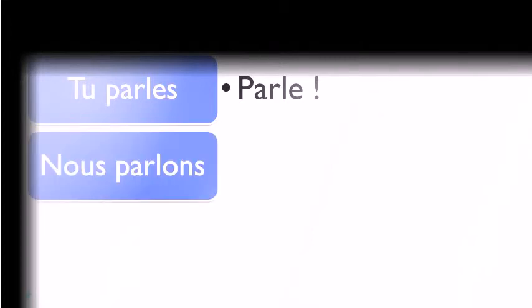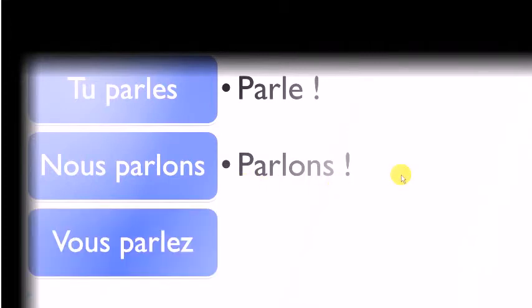Then nous parlons, the present form. Well, it's quite easy. You don't change anything, you just put it back here, without the pronom personnel of course, with the point d'exclamation at the end, and you've got your imperative form, parlons. And then vous parlez, same thing here. You keep it like it is at the present form, and you just put your point d'exclamation at the end.